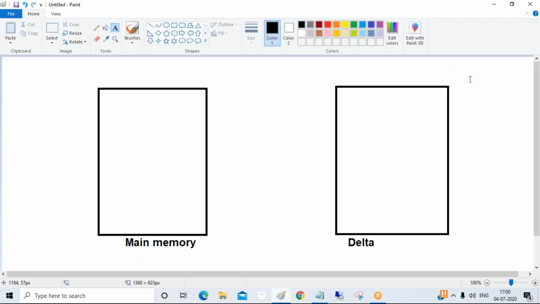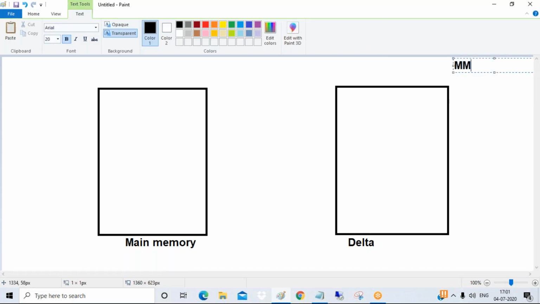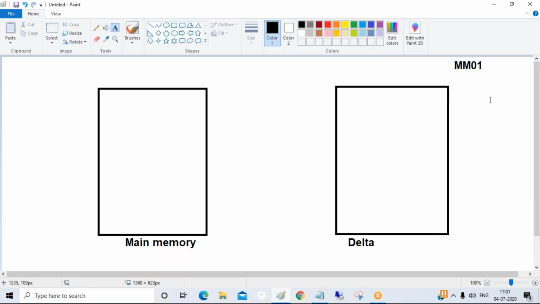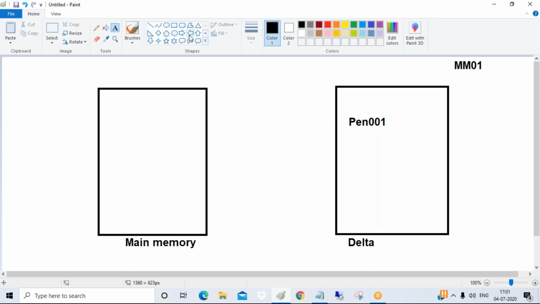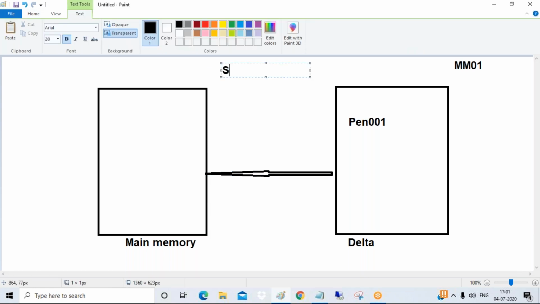Suppose you are creating a material master, say with MM01. Whenever you create a material master, this record will not directly hit main memory. It will never go directly to main memory. First, it will go to delta memory. Suppose you are creating a pen, pen 001, as the material number. First it will go to delta memory. From delta memory, a save point will trigger every 5 minutes, that is, every 300 seconds. This is the concept called save point.